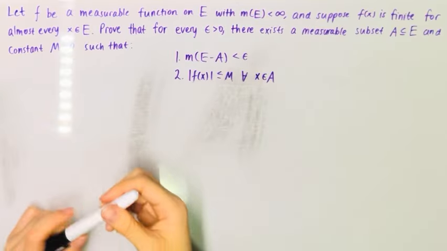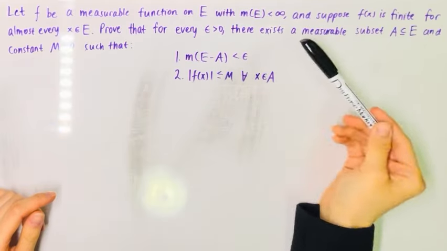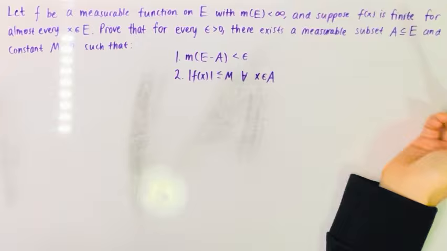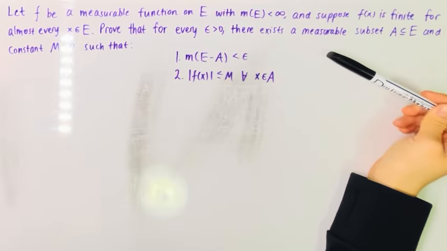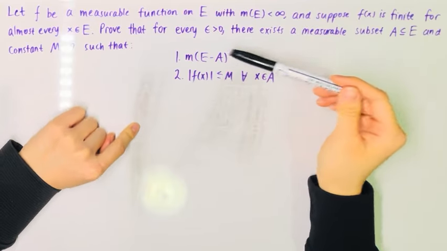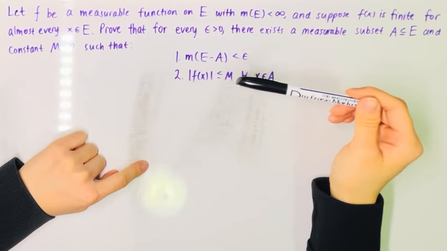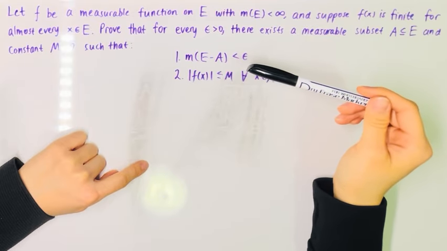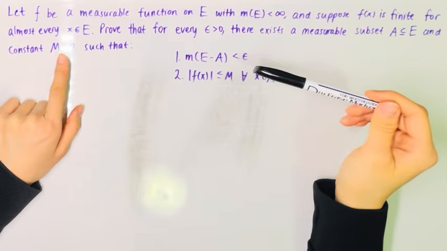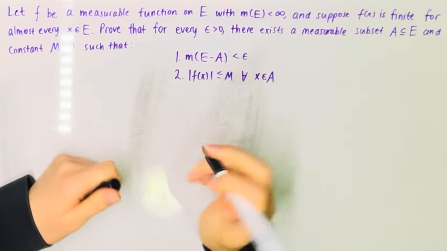Alright, so let's do this problem. Let f be a measurable function on E with finite measure, and suppose f(x) is finite for almost every x in E. We want to show there exists a measurable subset A in E and a constant m greater than 0, such that the measure of E set minus A is less than epsilon, and |f(x)| is bounded by m for all x in A.